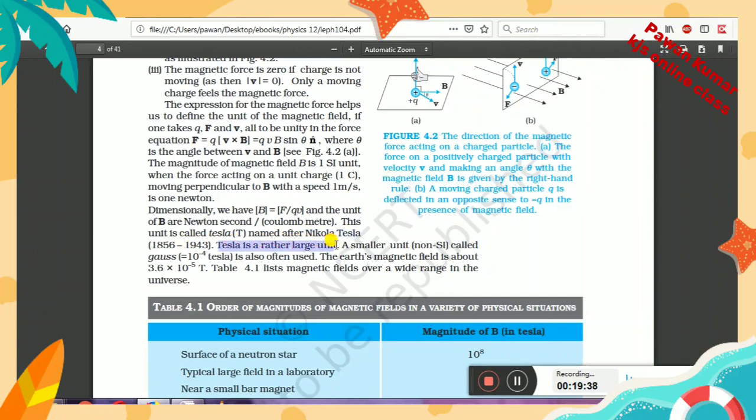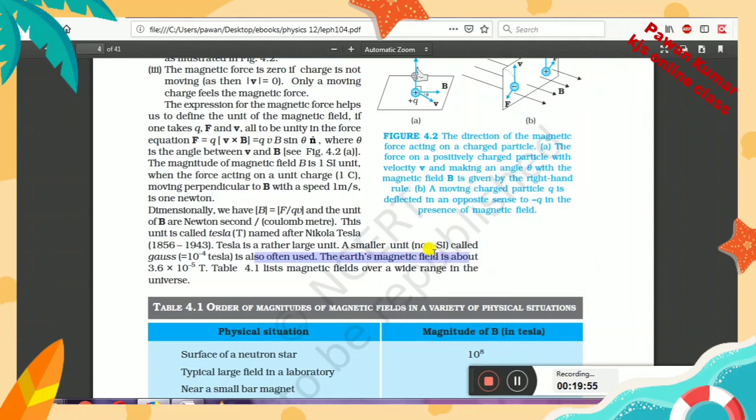Tesla is rather a larger unit. It is a very large unit. So what is its smaller form? Its smaller form is Gauss. Remember, 1 Gauss is equal to 10 to the power minus 4 Tesla.